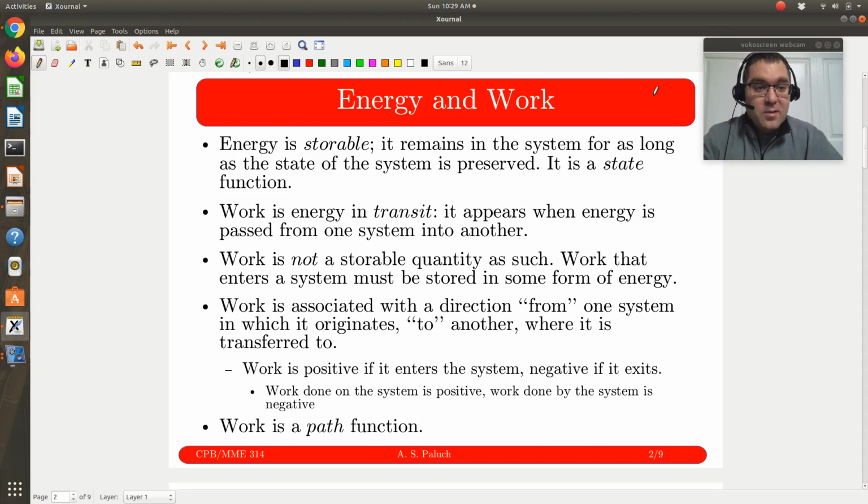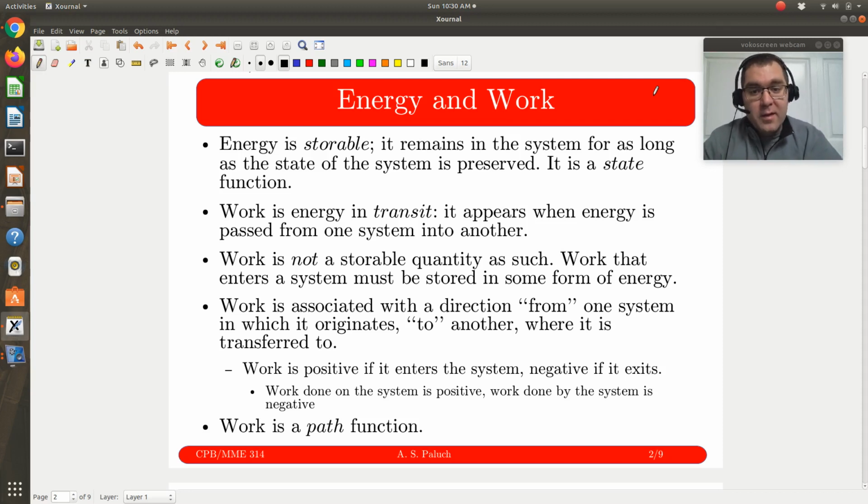Okay? It's a state function in that case because if my ball is on top of the hill, so if I say, here's the coordinates of my ball, then the potential energy of that ball is known. All right? So it's a state function. It's storable. If I were to take a ball from the bottom of the hill and put it at the top of my hill, I could calculate the potential energy at the bottom of the hill based on its coordinates. I could calculate the potential energy at the top of the hill based on its coordinates. If I wanted the difference in energy, I could take the difference between those two values. Right? Doesn't matter how I get from the bottom of the hill to the top of the hill, the difference in energy would be exactly the same.